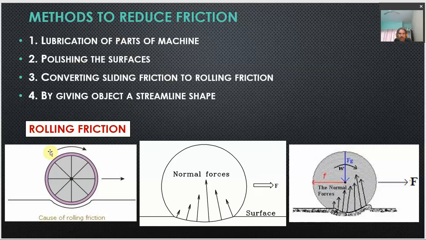Rolling friction takes place whenever an object tries to roll over the surface of another object. How does this opposing friction come into action, which is actually less than the sliding friction?